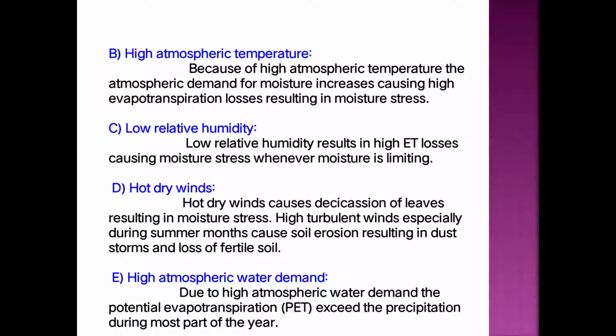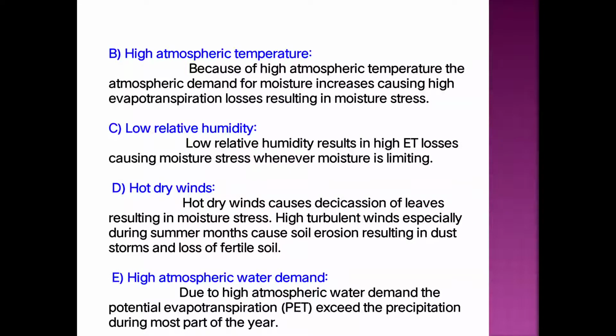Again, it leads to the moisture stress condition, and wilting of the plant may occur. Then what is relative humidity? The amount of moisture which is present in the air is known as relative humidity, and if the relative humidity is less, then it causes high evapotranspiration losses.